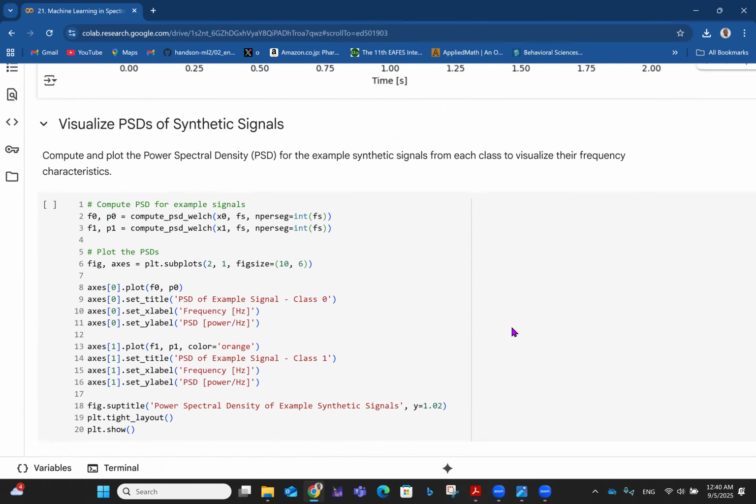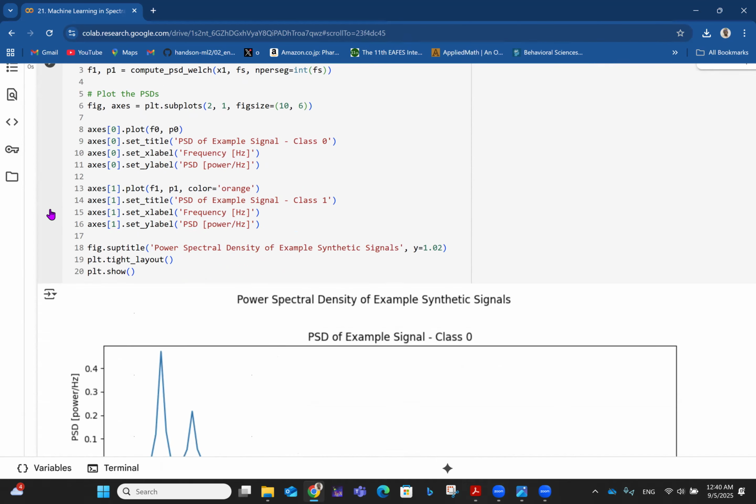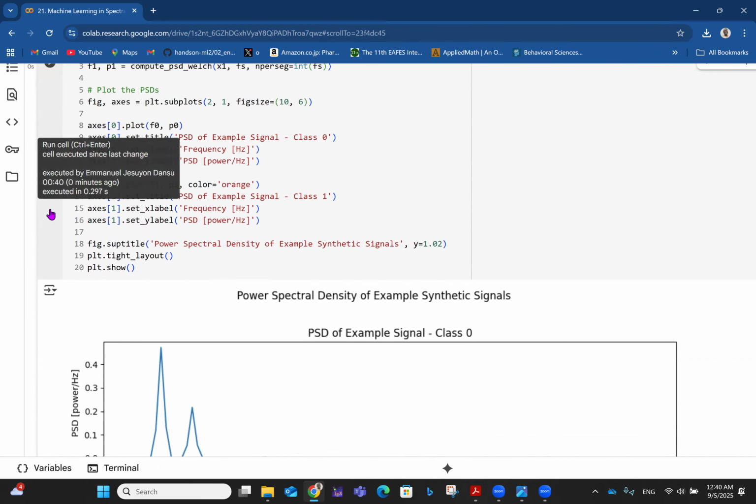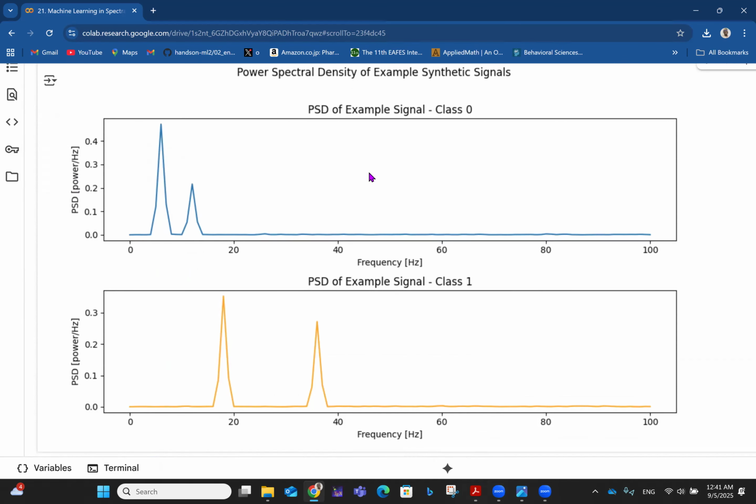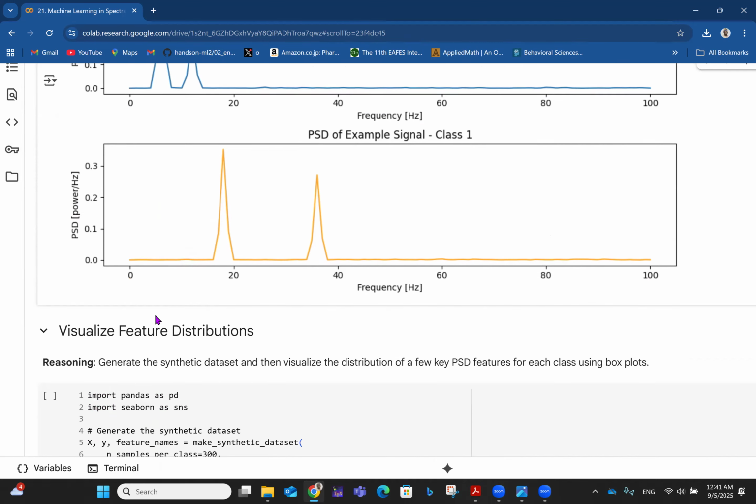Then we can also visualize power spectral densities of synthetic signals. So here we compute and plot the power spectral density for the example synthetic signals from each class to visualize their frequency characteristics. So I run this now, and of course we see things we have been used to seeing previously. This is class 0 and this is class 1. The peak for this is somewhere above 0.4, and for this one it shoots over 0.3.